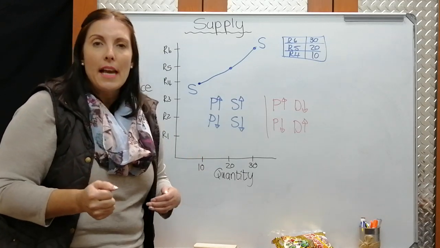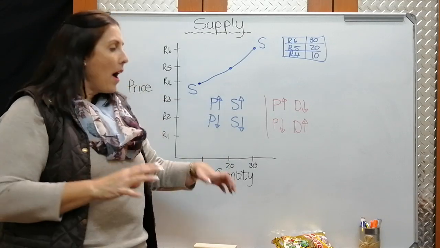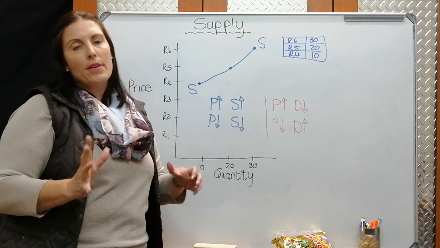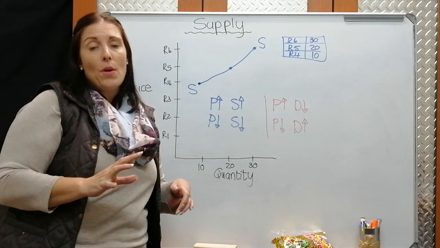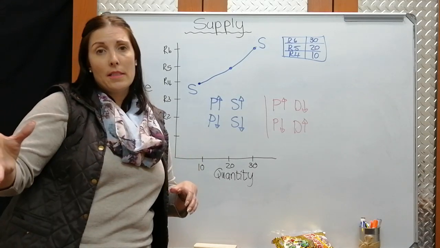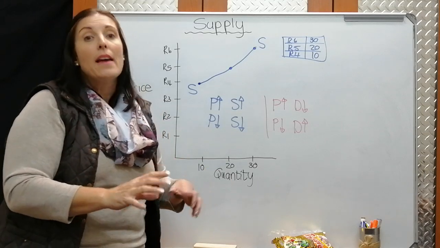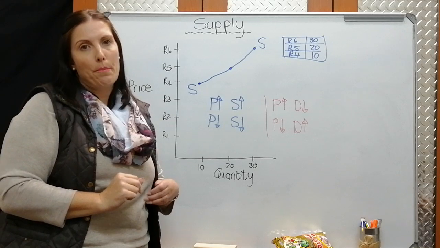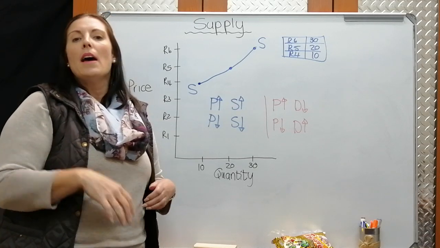Number of producers, or suppliers. If I'm the only teacher selling these packets of chips, I sort of have a little bit of a monopoly. But now, if there are more teachers joining and selling the chips, that might have an effect on how many packets of chips I'm willing to supply to the students in the class.